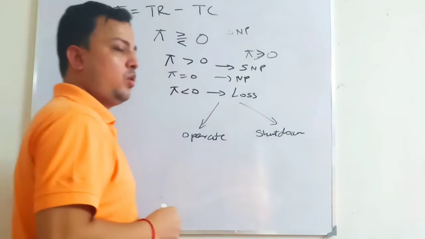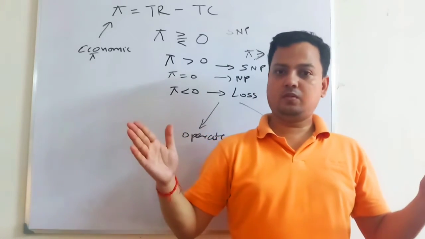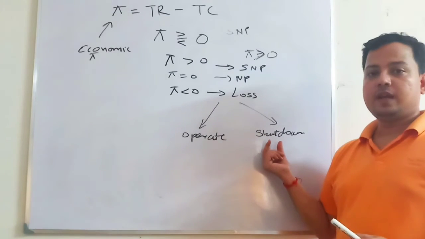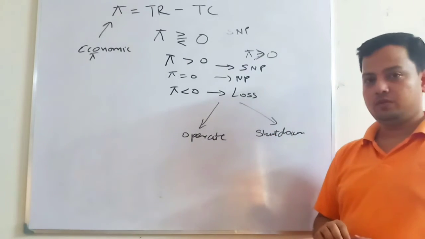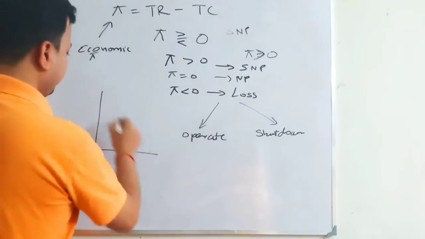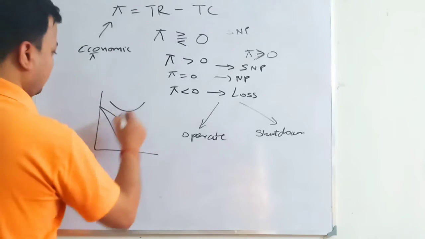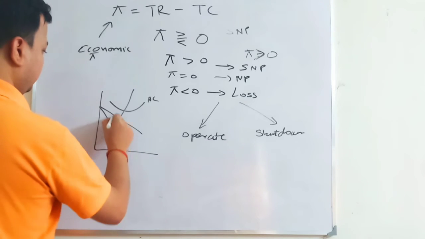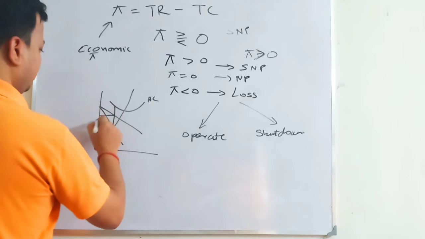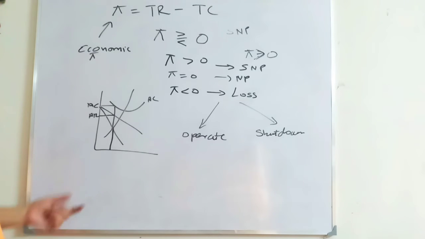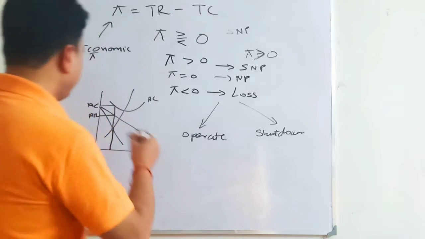Okay, so long run is basically a combination of various short terms. So the point where you decide to shut down is a part of your long run also. So when you are making loss, you are in this position. Your average cost is more than your average revenue. Whatever average revenue you earn, the cost will be more. This is your average revenue, and this will be average cost. So your cost is more than your average revenue, so you are making loss.